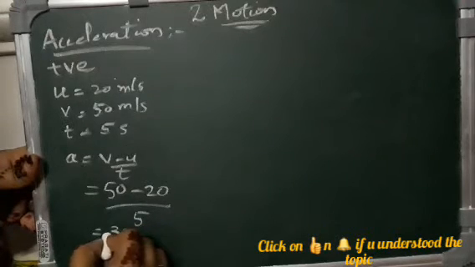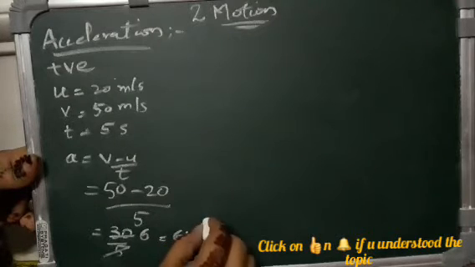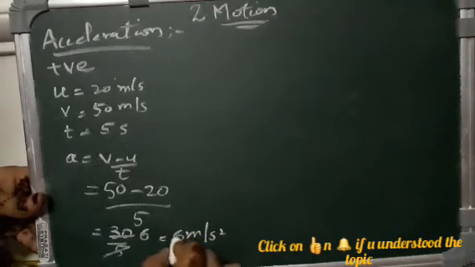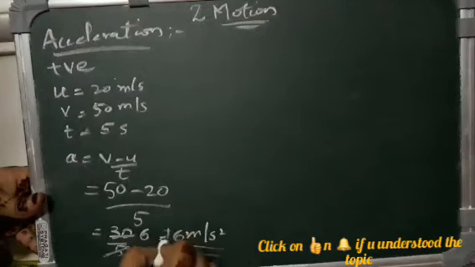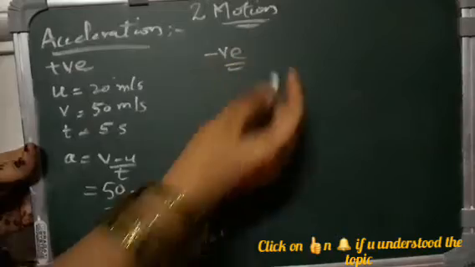So you will get 5 ones are 5, 5 sixes are 30, which is equal to 6 meters per second square. This will be positive because you got a positive value here. Similarly, if you are writing the negative, how will you get negative acceleration?